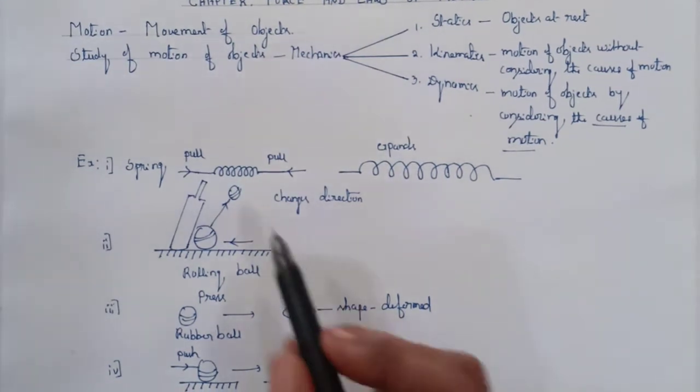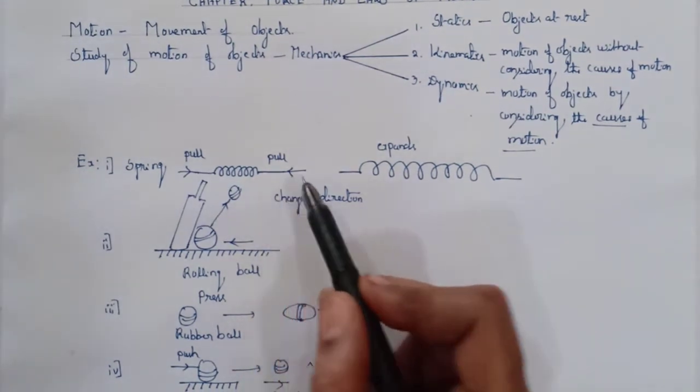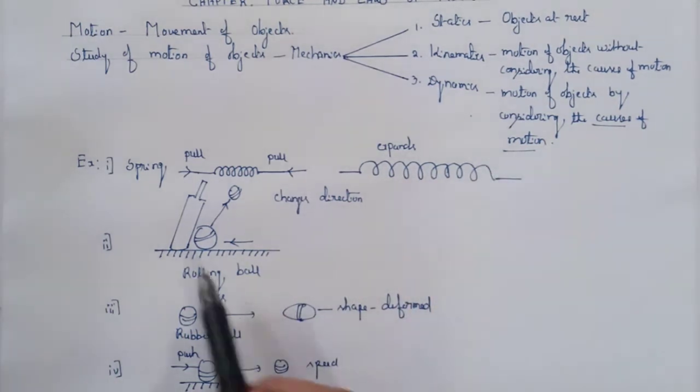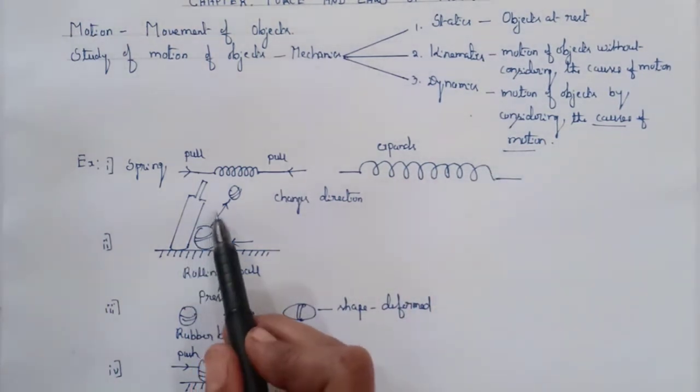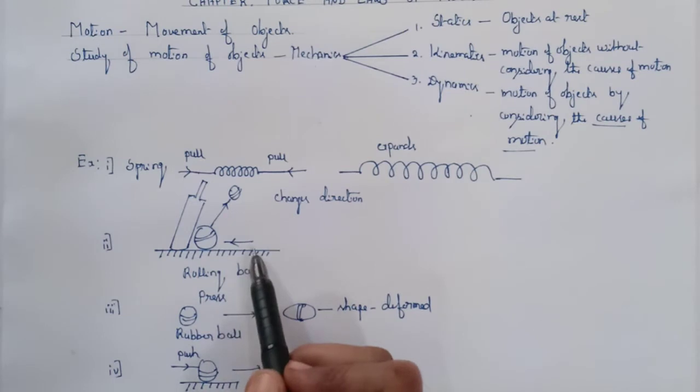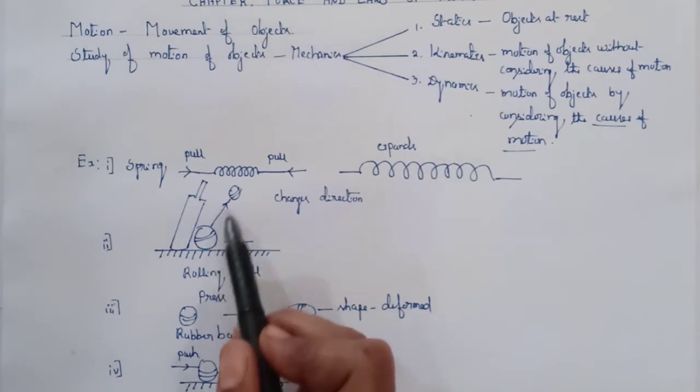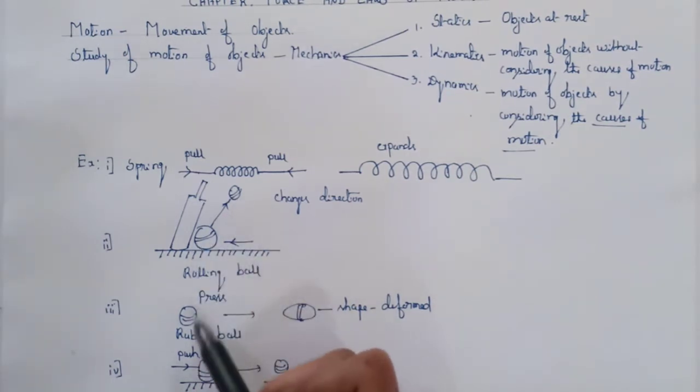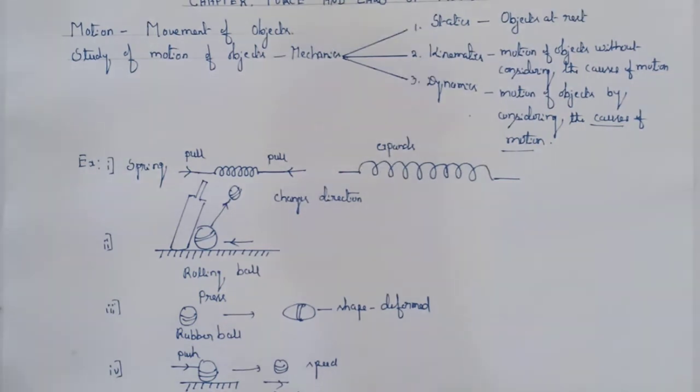So, when you pull the spring on both the sides, the spring will expand. When you keep a bat at a certain angle in the path of the rolling ball, the ball changes its direction when it strikes the bat. When you press a rubber ball, the shape of the ball is deformed, and when you push a ball lying on the floor, the ball begins to move with some speed.